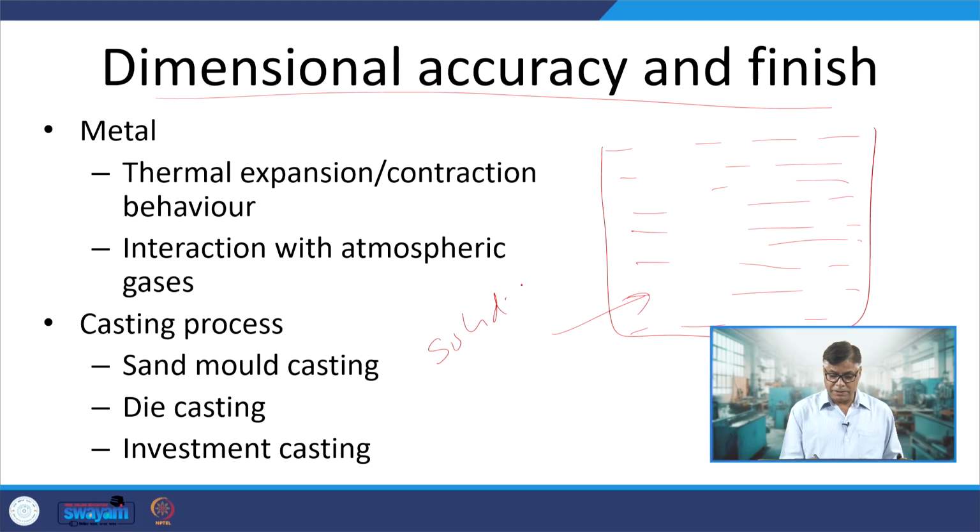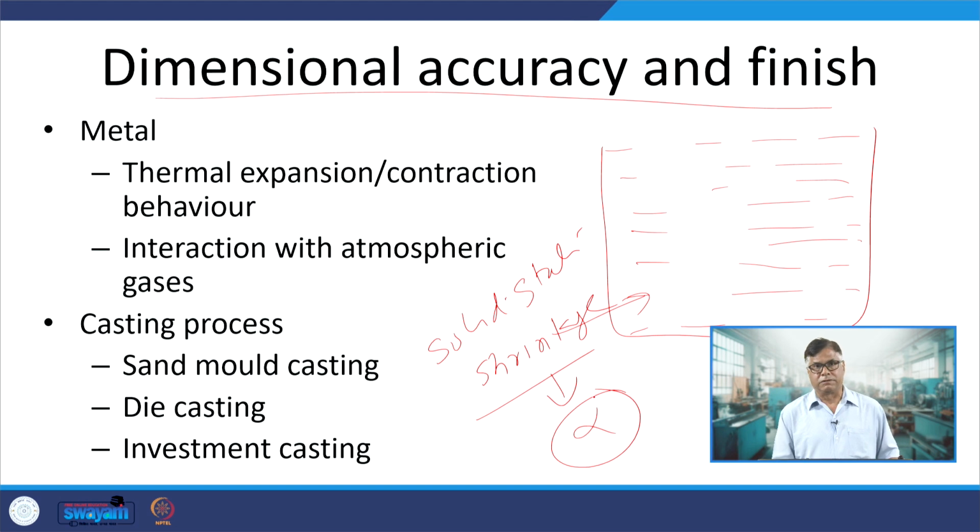So the solid state shrinkage depends on the thermal expansion coefficient of the metal. If the thermal expansion coefficient of the metal is very high and the section thickness is also different in the different zones, then we find a lot of variation in terms of the dimension, or the dimensional control becomes difficult and we find a lot of dimensional inaccuracies.